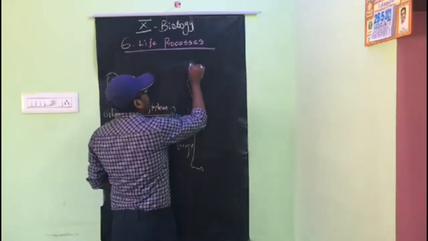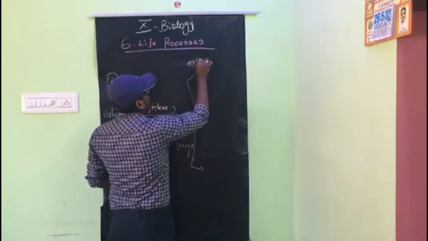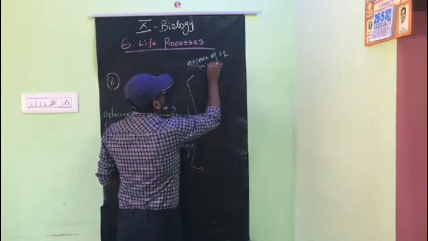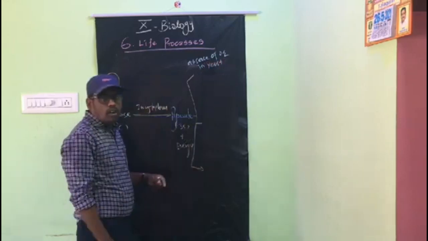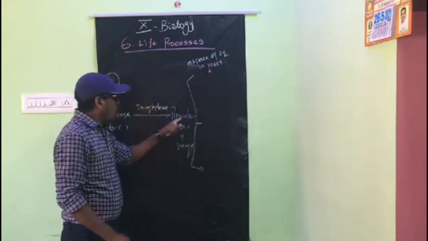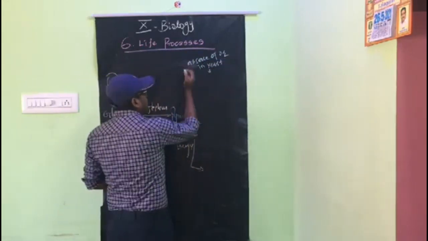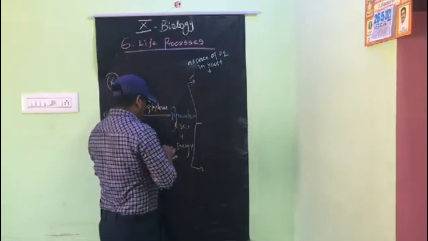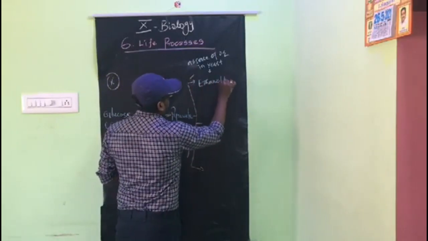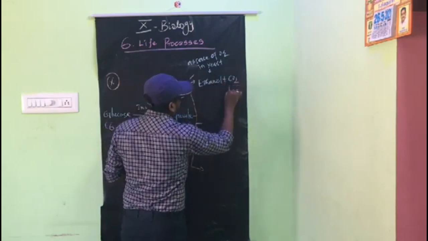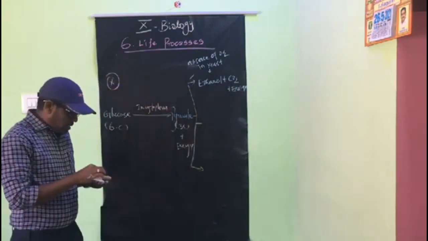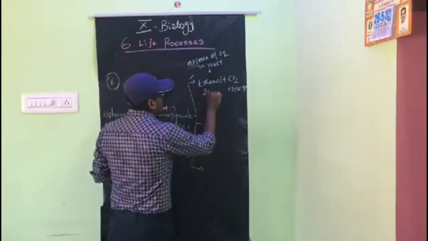For example, in the absence of oxygen in yeast, how does it occur? After pyruvate, it breaks down into ethanol plus carbon dioxide plus energy. This ethanol contains 2 carbon molecules.